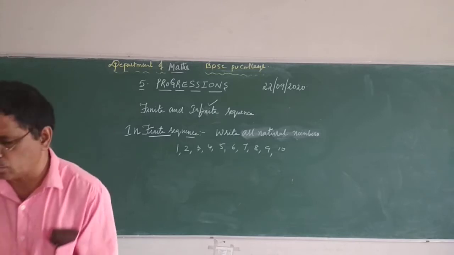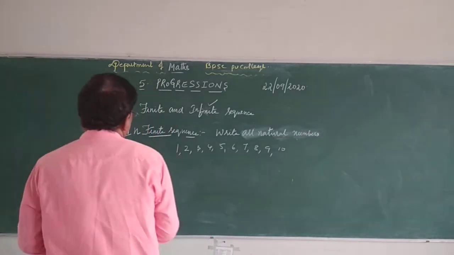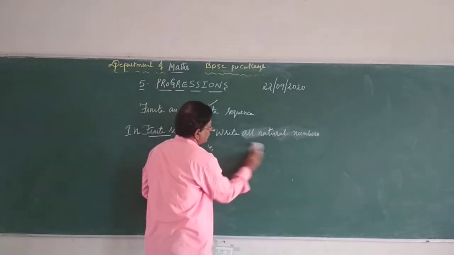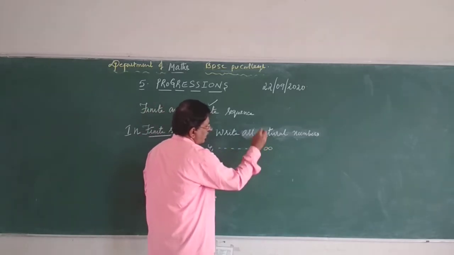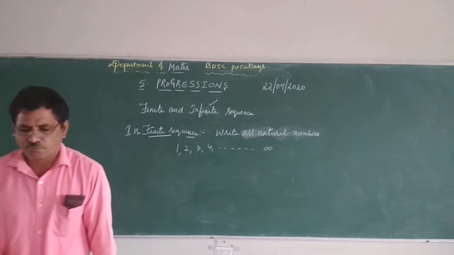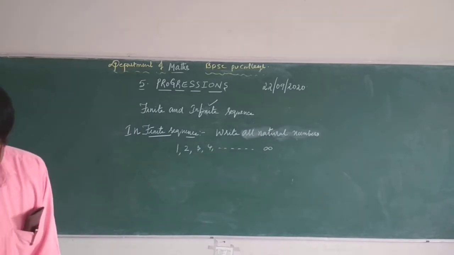Write all the natural numbers. So what can you write? 1, 2, 3, 4, and so on up to infinity. That is endless.